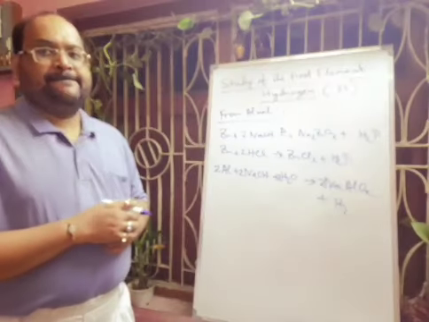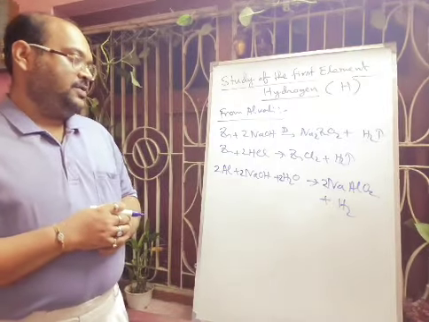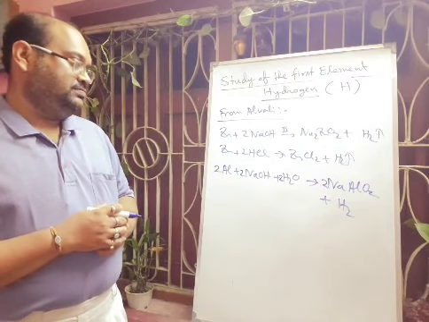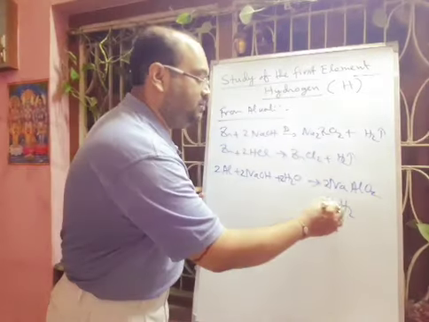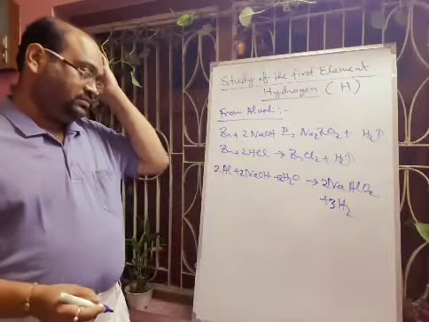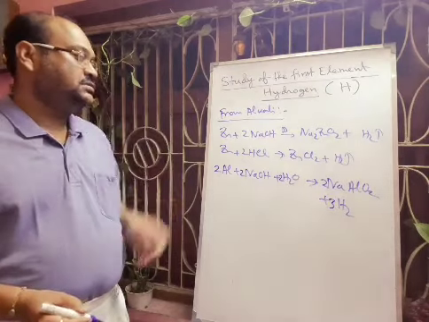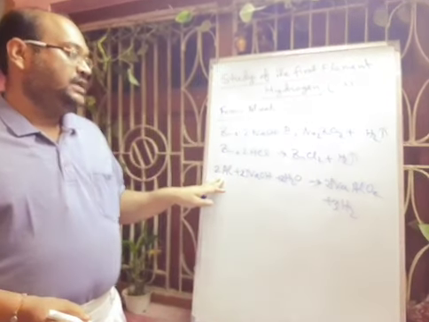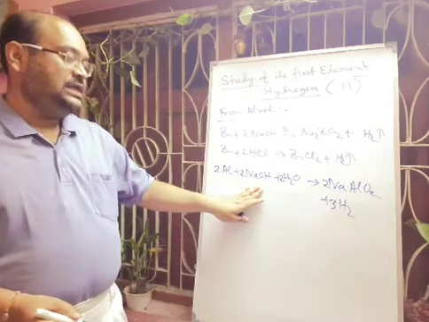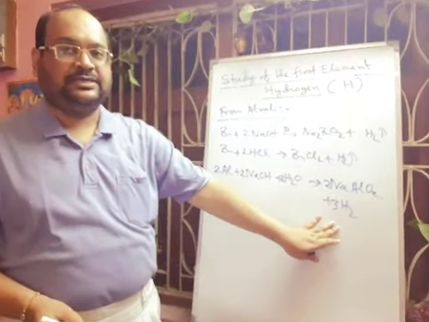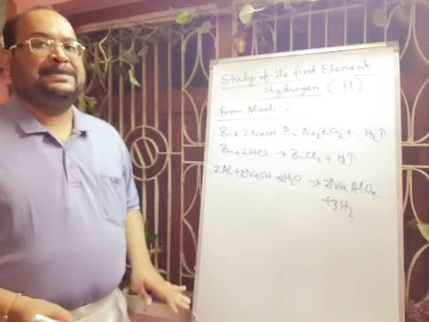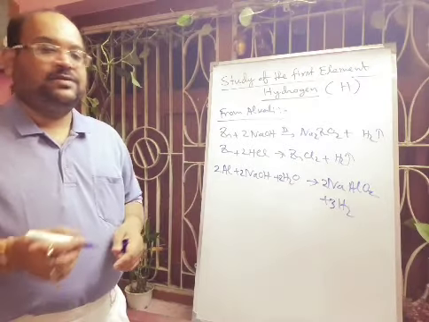Then it is forming twice NaAlO2, and the number of hydrogen will be 4 plus 2, that is 3, so you have to put 3 hydrogen. Now it is balanced. So aluminium is reacting with alkali and forming sodium aluminate, and there will be formation of hydrogen gas. Hope you can understand what I am telling.